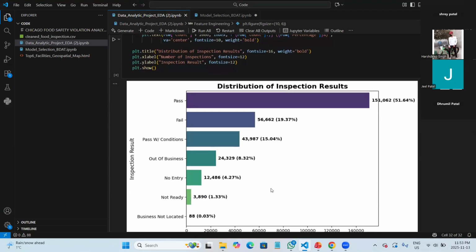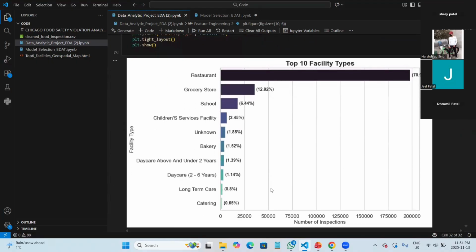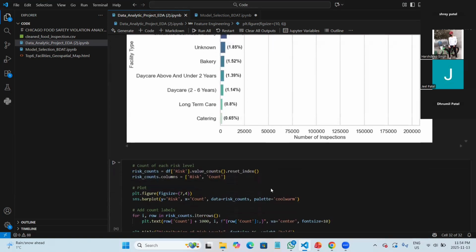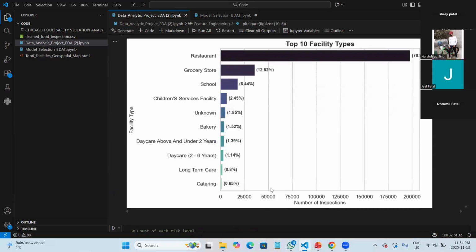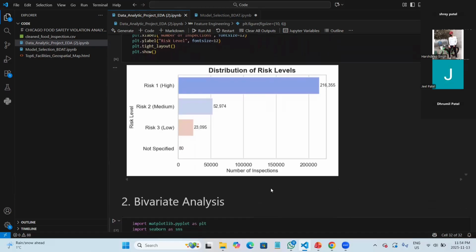After that, we also did the top 10 facility types. The restaurants are at the top, and the other nine facility types are right here. The restaurants are being inspected a lot. After that, we did the risk levels, to see what sort of risk we have. As you can see, we have high, medium, and low. Further, we're going to encode these into numeric values in the feature engineering part.